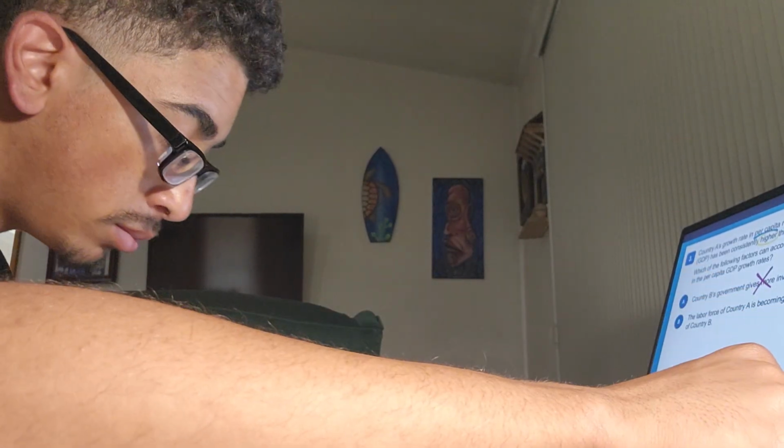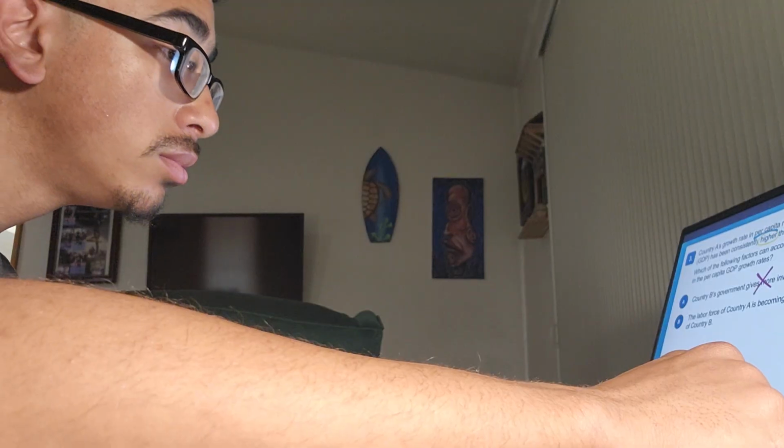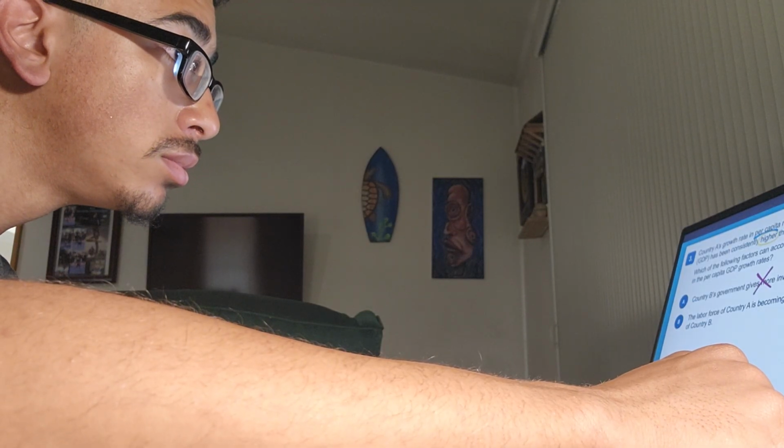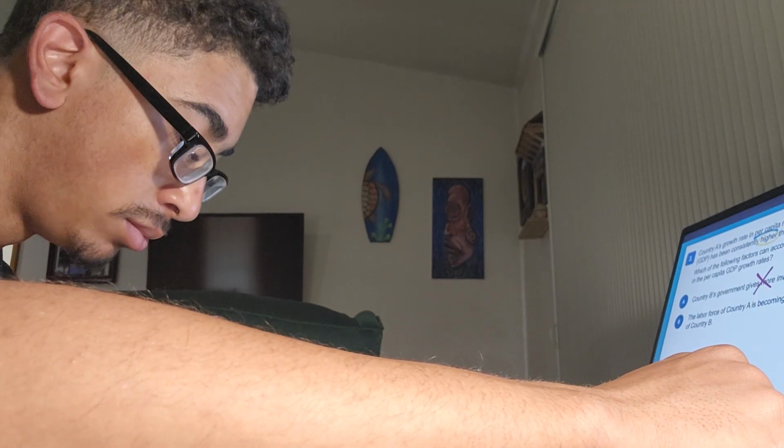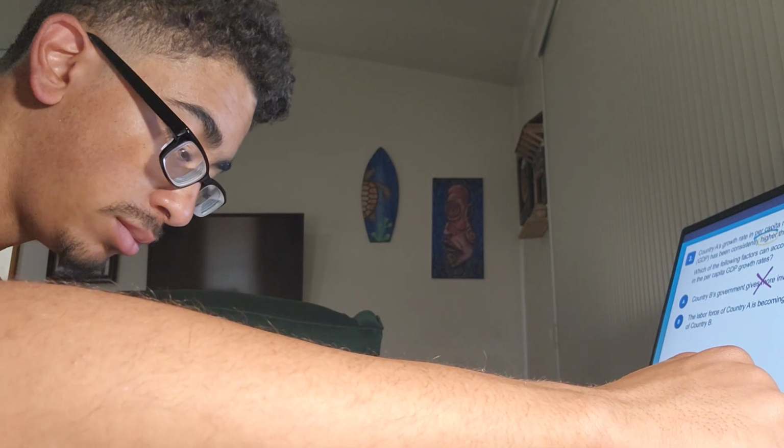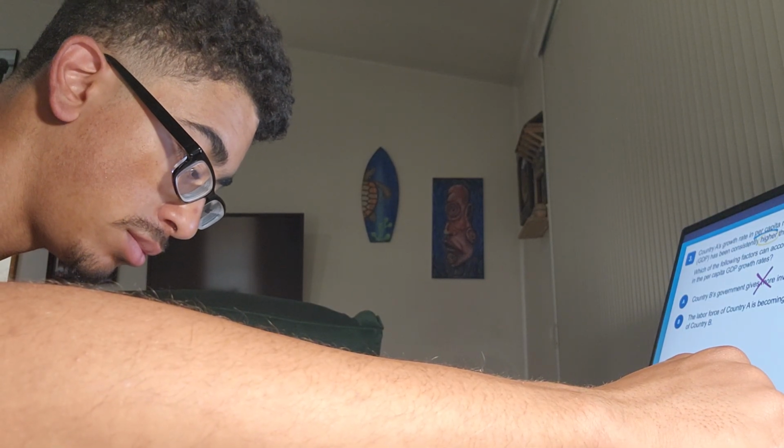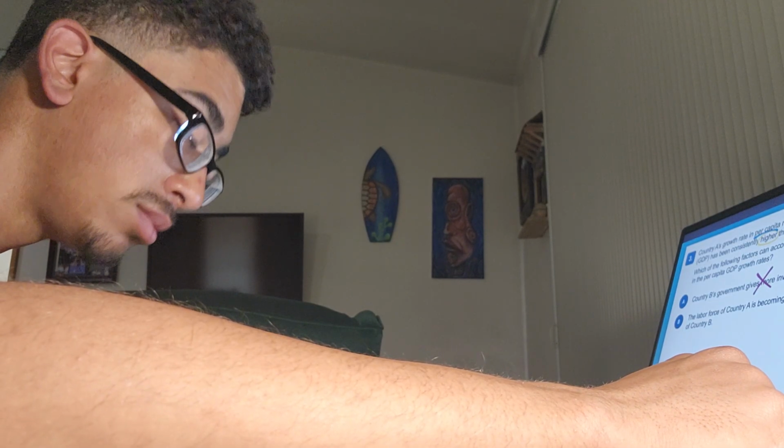B, the labor force of country A is becoming more skilled than the labor force of country B. Now this sounds good. Country A has a more skilled labor force. This means that their workers are probably more productive. They're able to produce more output with the same inputs. So I like B so far.